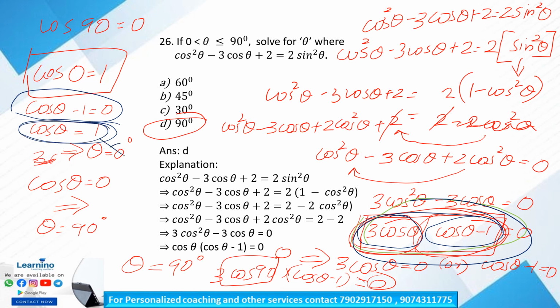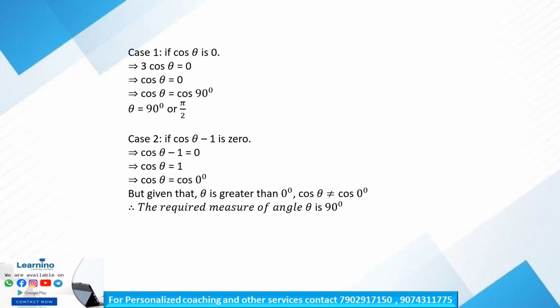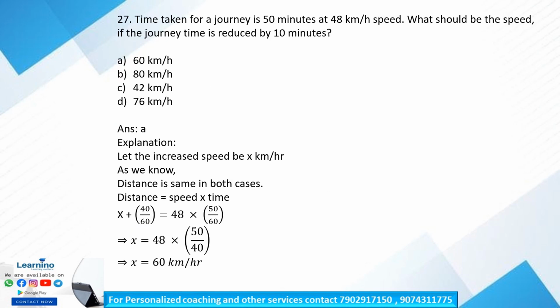So that we eliminate. Okay. So by taking this value, 3 cos theta is equal to 0 implies theta should be 90 degree to make this whole equation 0. Clear? So our answer D is our correct answer. That is, our value of theta is 90 degree to make this equation correct. Clear? So next question, question number 27. So this is the explanation for this. So moving on, question number 27.